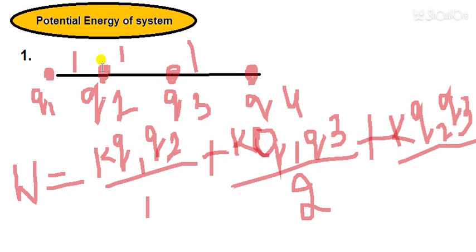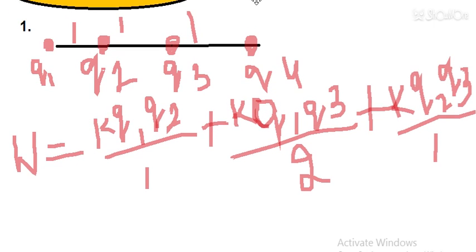Now next, when we are taking Q4 from infinity to this point, there are three source charges. So three more values will be there. So I am writing them in the numerator. Okay, I will move the screen downward.